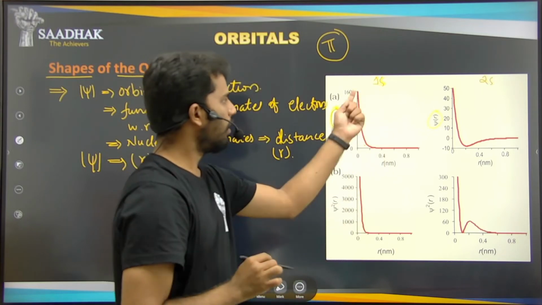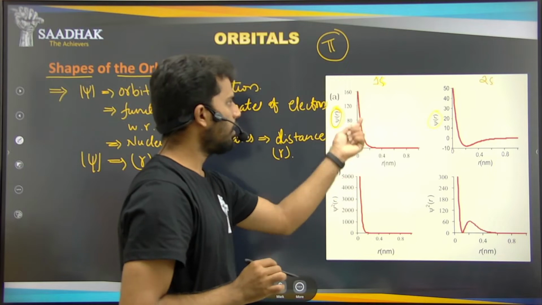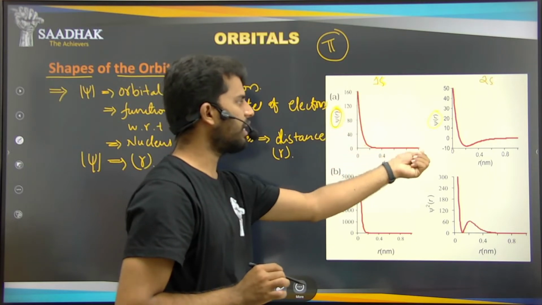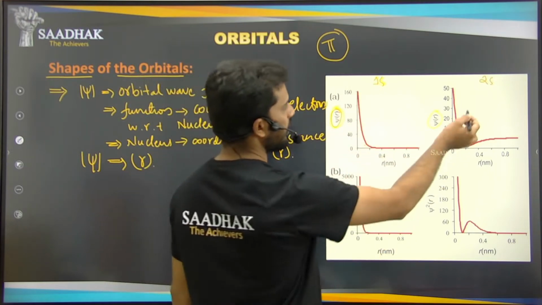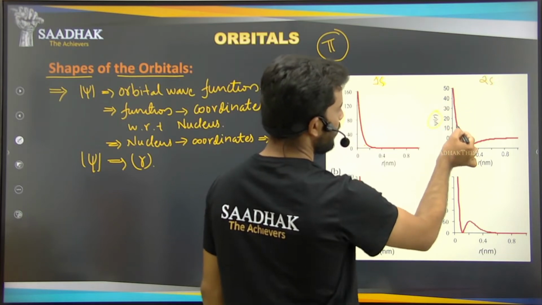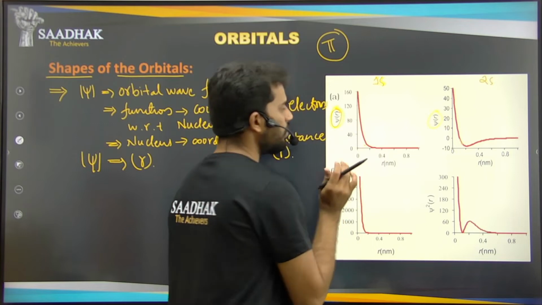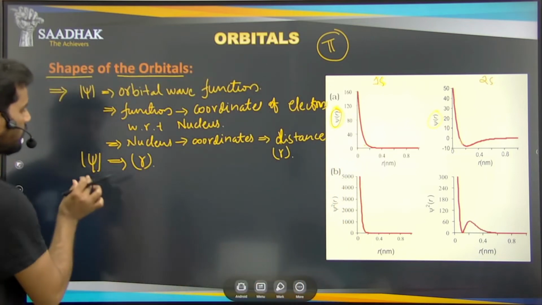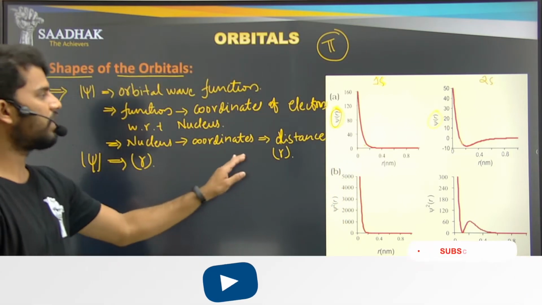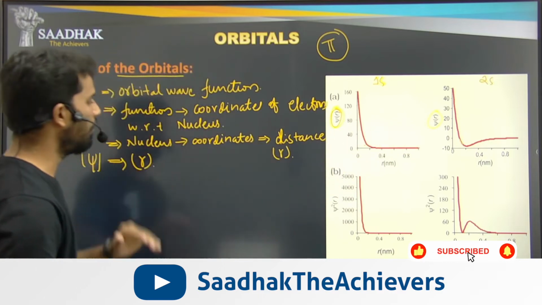At one point it is decreasing and becoming 0. And if you can see the second one also, see here, a drastic change in the psi function value. So this is how, depending on the r, the psi value is changing. It is just a graphical representation of the psi value, right?